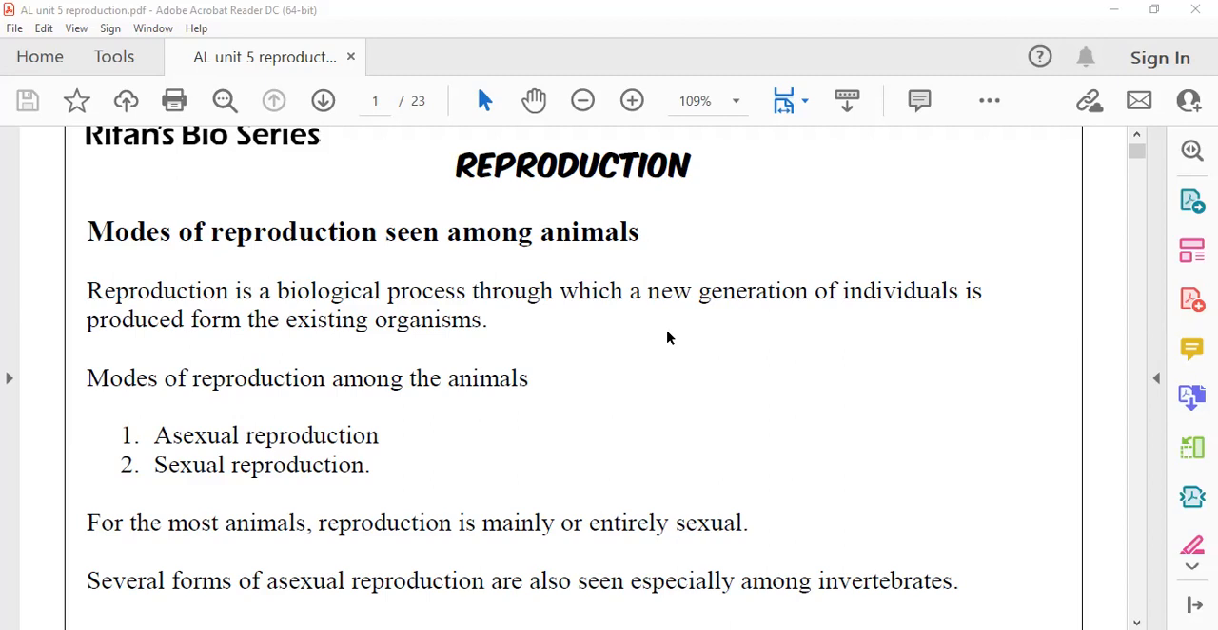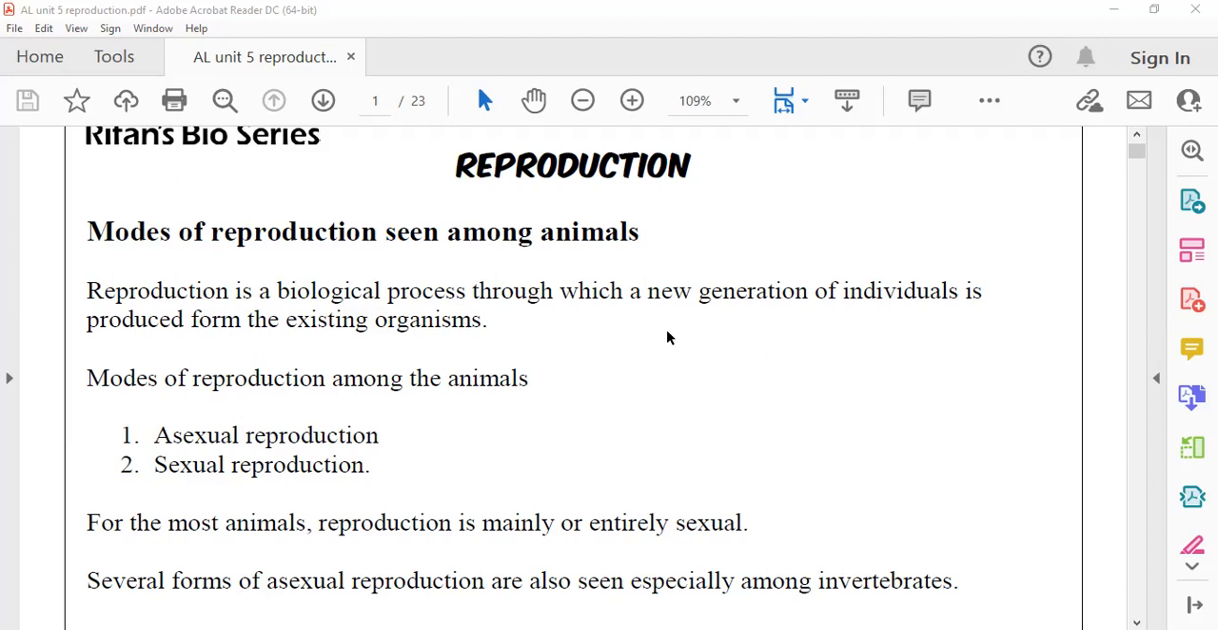You should be very careful in the multiple choice question: mainly, so main reproduction method. Some animal groups, although they follow asexual reproduction, depend mainly on sexual reproduction. They have asexual reproduction, but mainly sexual reproduction. Some animal groups entirely depend on sexual reproduction, never touching asexual reproduction. Something like nematoda. In nematoda, you don't find asexual reproduction methods, right?